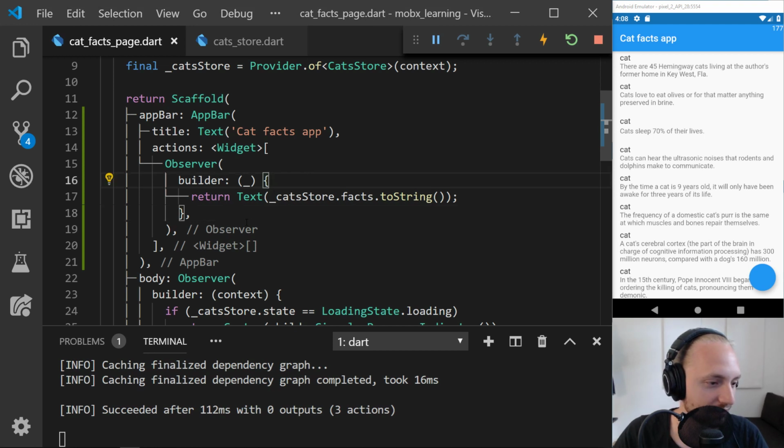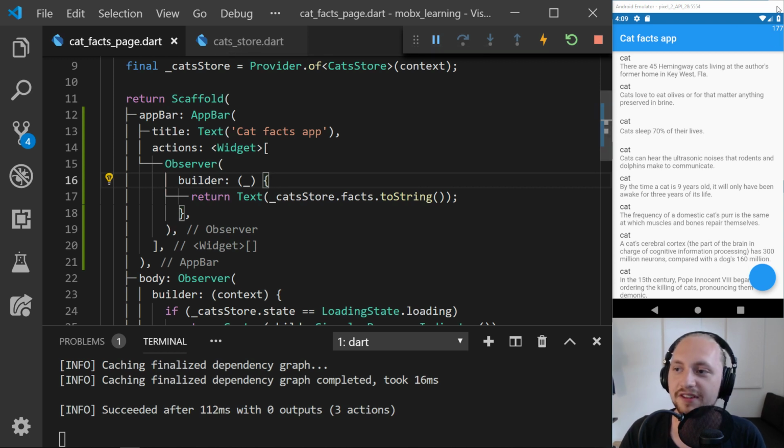Can you explain a little more about how a builder context is different from widget context? I haven't really looked into the differences between them myself, so I will have to look a bit more into them before I give a better answer. Maybe someone in the chat has a better answer for that.